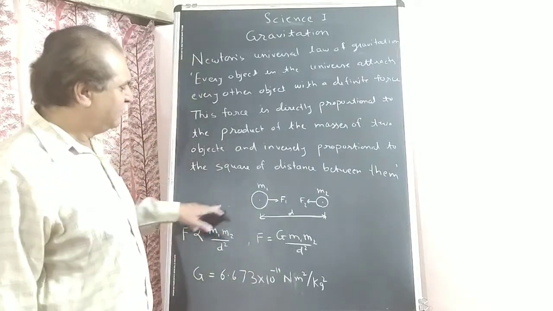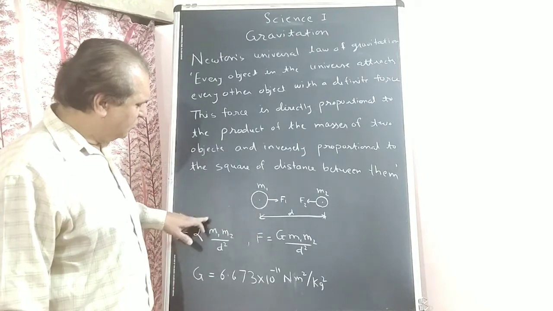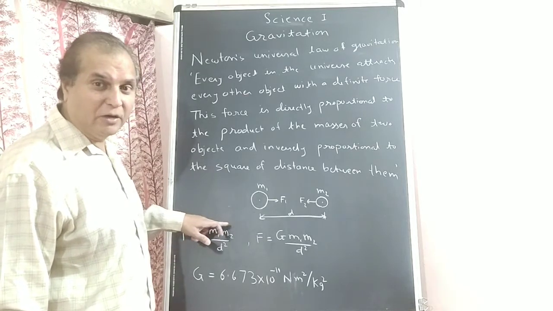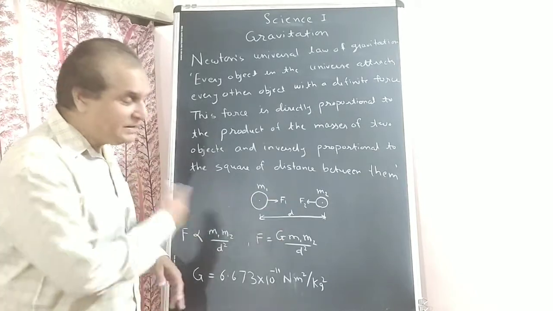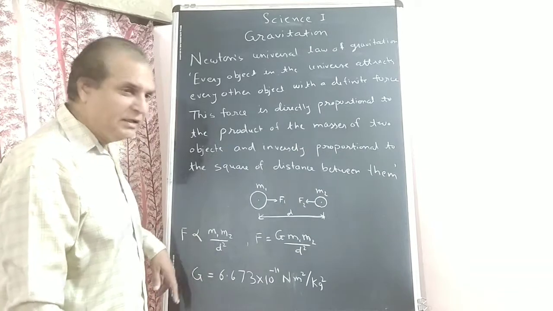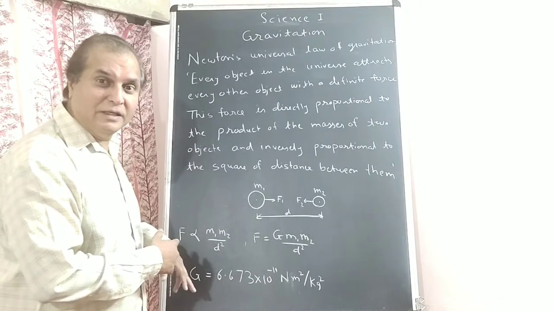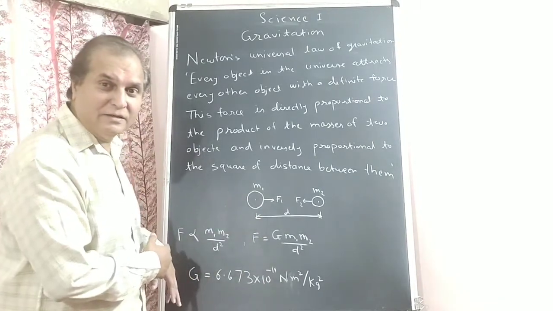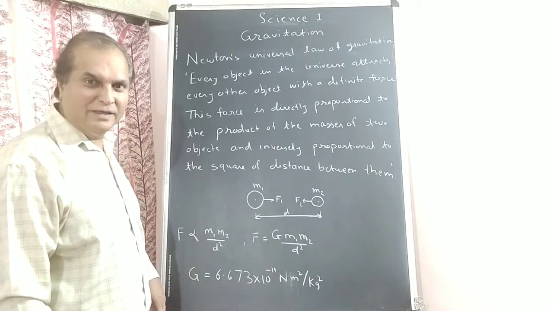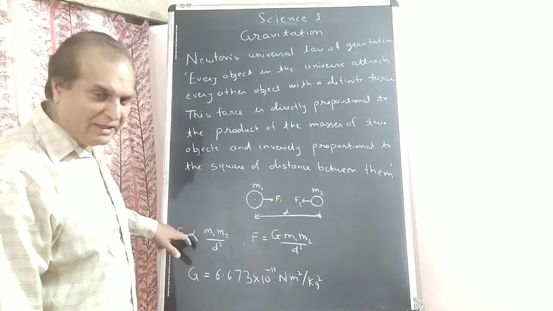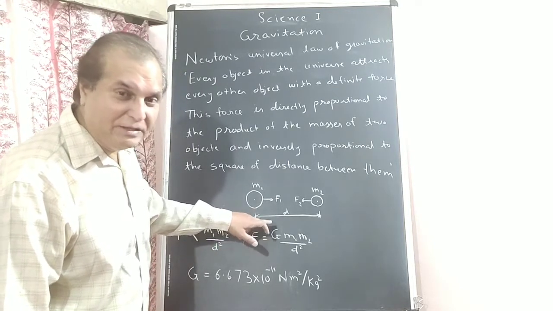So F, and this is the distance d between the two objects. Force is directly proportional to the product of masses M1, M2, and inversely proportional to the square of distance between them. As distance increases, force decreases. Distance increases 2 times, force decreases 4 times. Distance increases 5 times, the force decreases 25 times. Getting it? So if we remove the proportionality constant, force is equal to G M1 M2